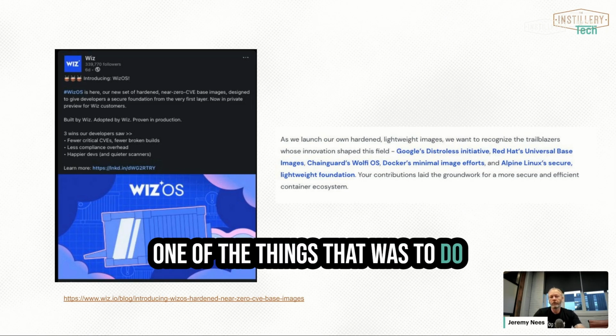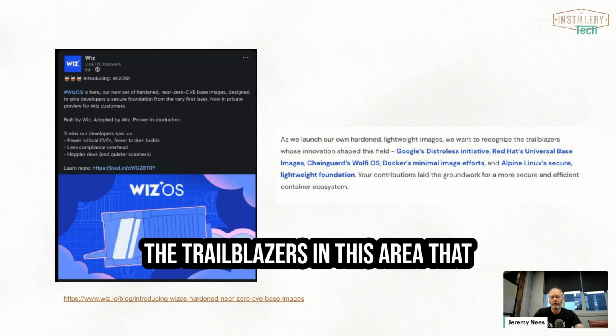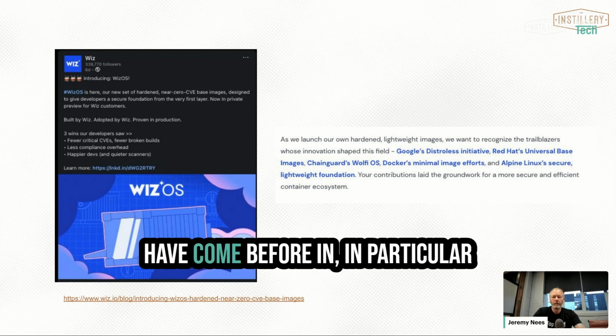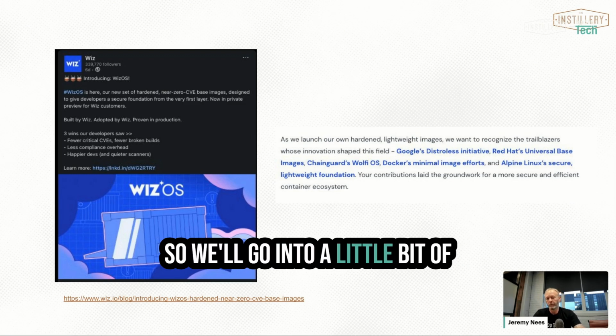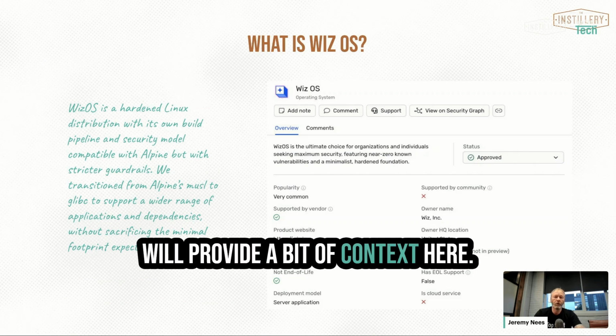One of the things that Wiz did do on the blog post is also reference the trailblazers in this area that have come before, and in particular Chainguard with their Wolfi OS. So we'll go into a little bit of detail around that because that will provide a bit of context here.